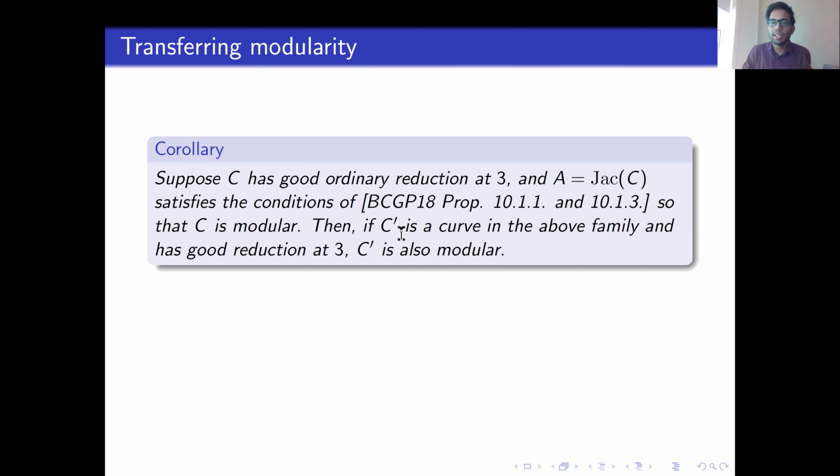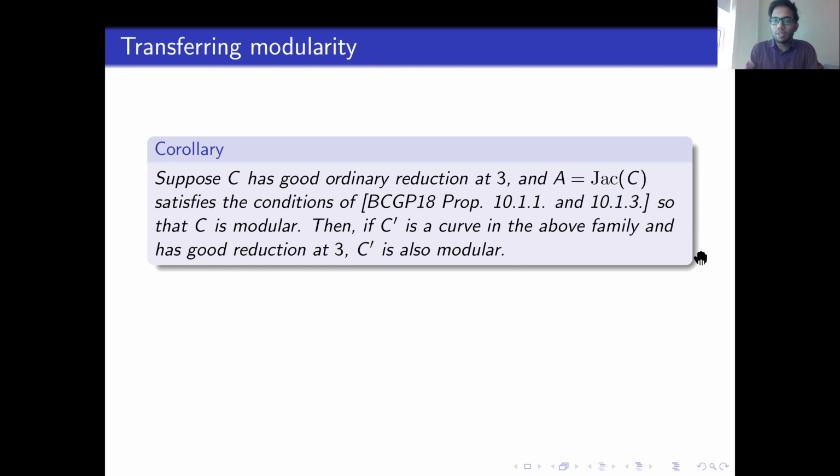So C prime automatically satisfies all those conditions. The other condition is that my curve has to have good ordinary reduction at 3. Well, it has good reduction at 3, and it turns out that good implies ordinary immediately in this case, because C has ordinary reduction and they have the same P torsion.